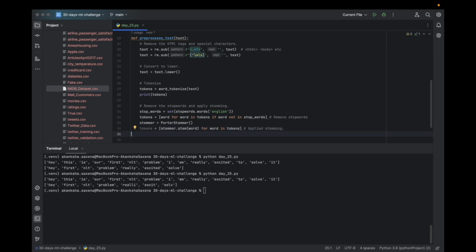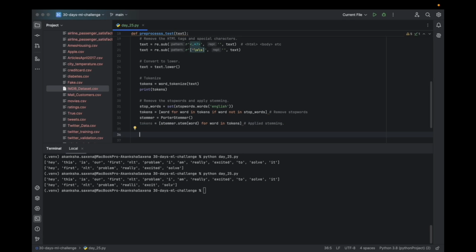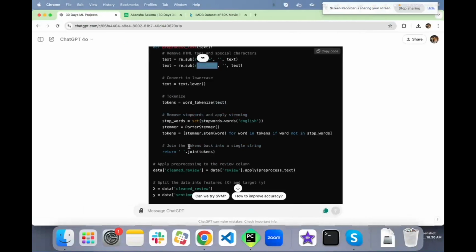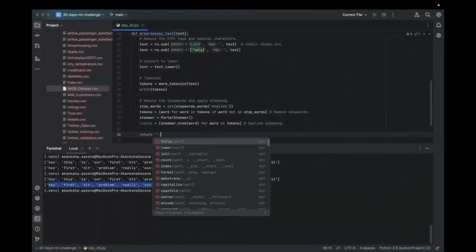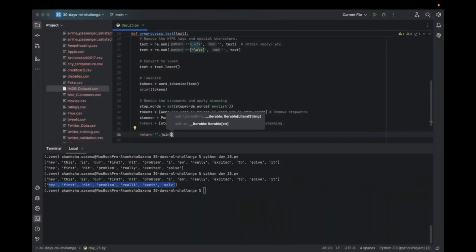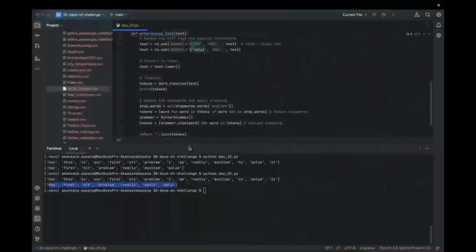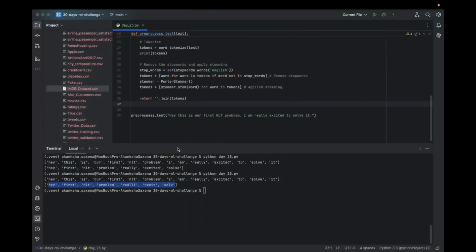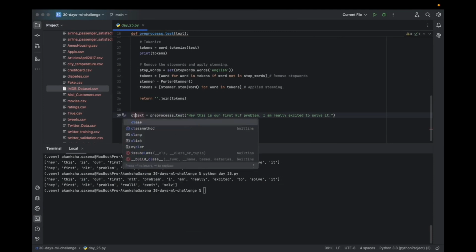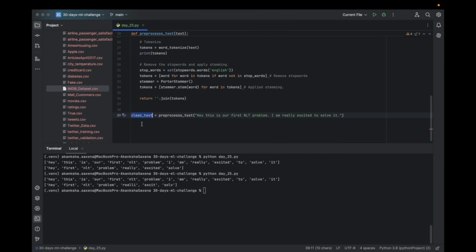Okay, and then I'll remove it. What we want to do is return the word after doing all these operations. We will return join. We apply the join operation on the string, join these tokens and return it. Then this is going to be our text, this is the clean text, and we will print it.